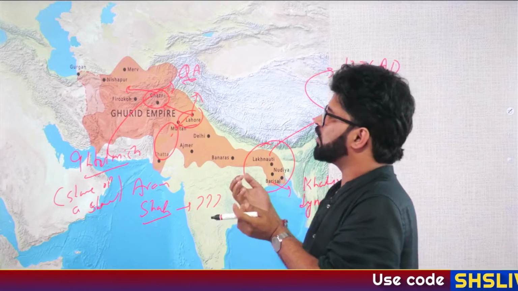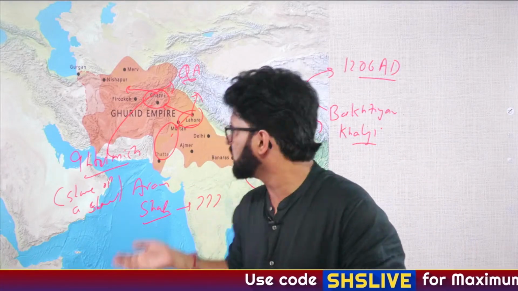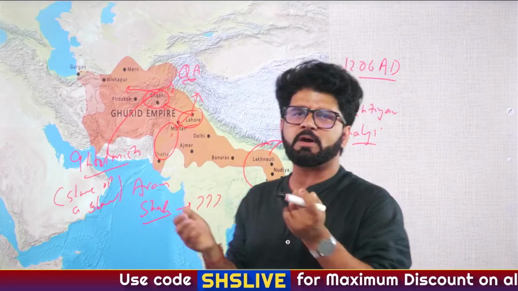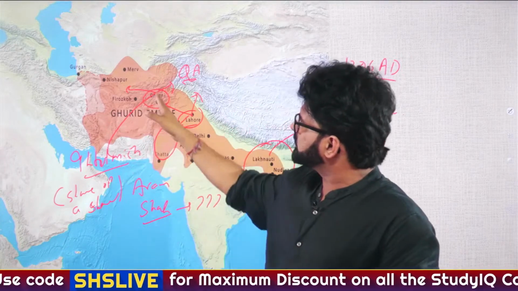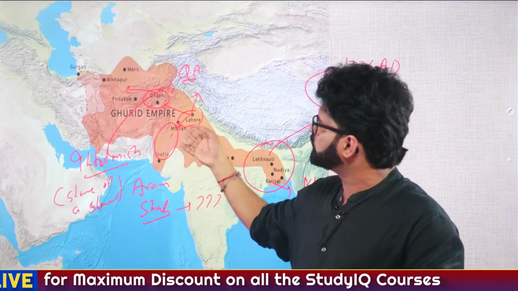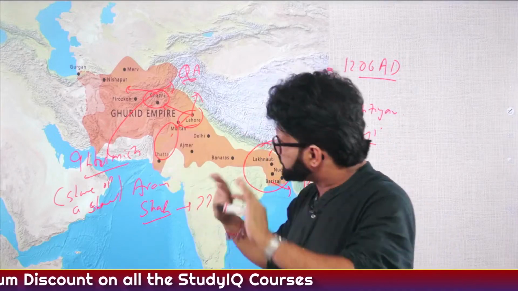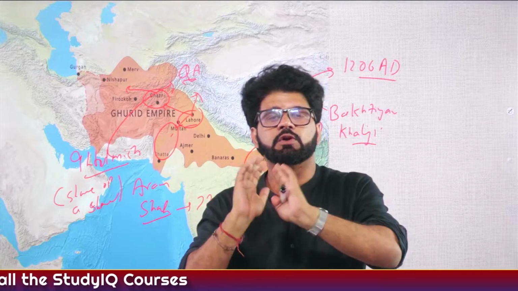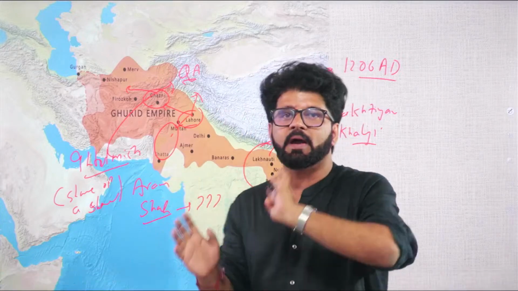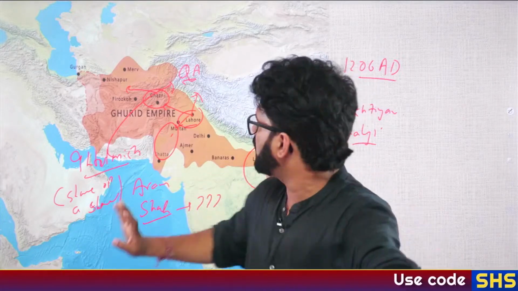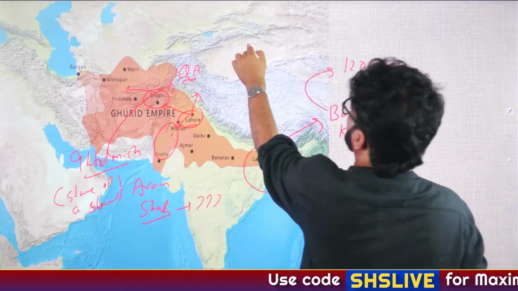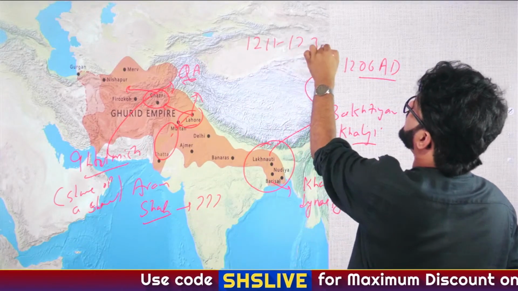He is actually called the real founder of the Delhi Sultanate. As you can realize, Qutbuddin Aibak ruled for 4 years. The problem persisted in Ghazni, and in the Multan, Uch region. So Iltutmish was the one who actually consolidated the empire. He is considered to be the real founder of the Delhi Sultanate. He ruled from 1211 to 1236 AD.